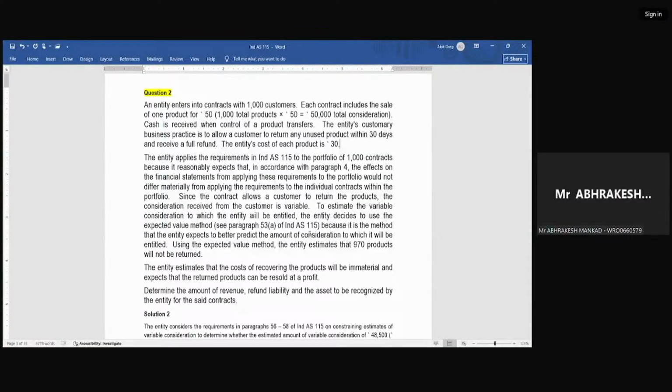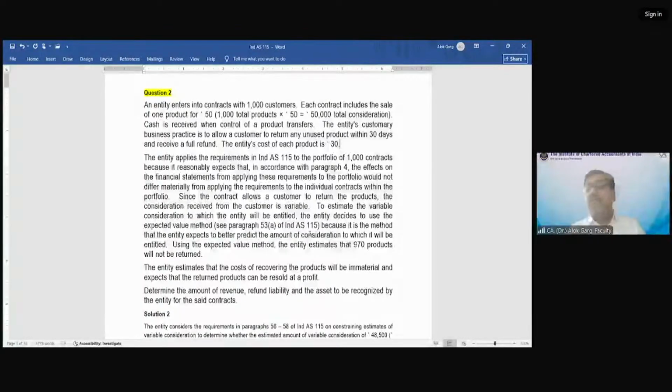Yes, probable amount, based on the estimate which the company makes. Let's say out of 1,000 customers, as per the past trend, as per the past history, the company is estimating that probably 10 customers will return. So that money has to wait till 30 days, otherwise the rest of the amount can be recognized as revenue, which the standard also says in terms of transaction price. Whenever there is a variable consideration or a right to return, the company should recognize the revenue to the extent it is highly probable that the reversal will not occur.